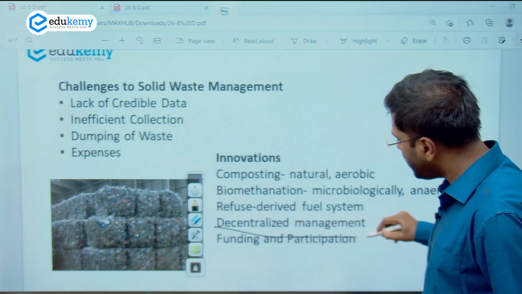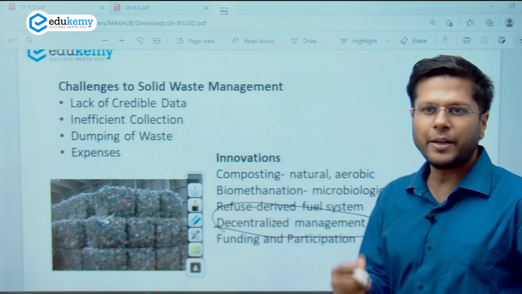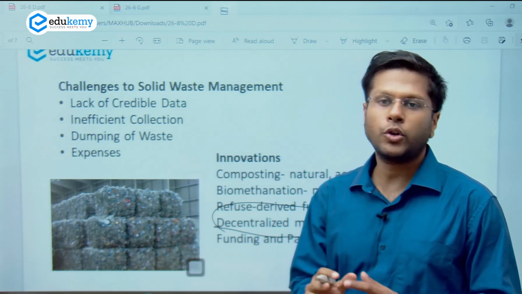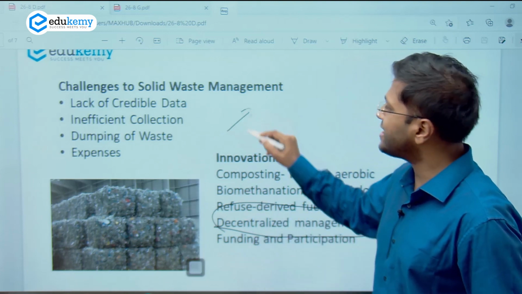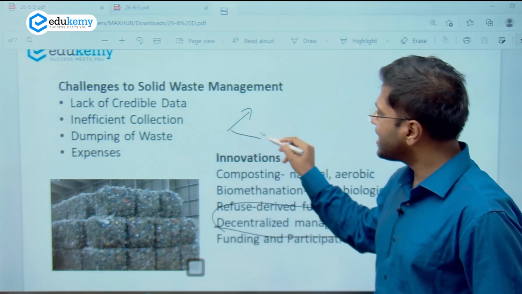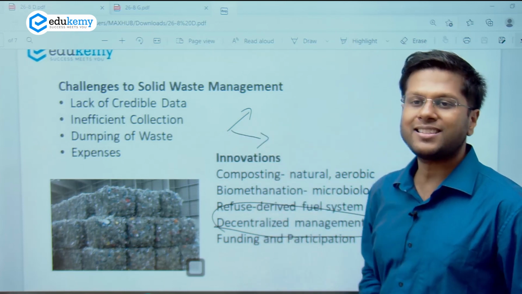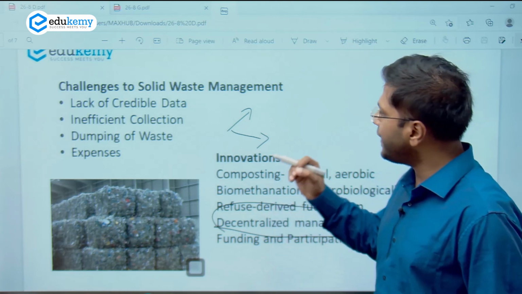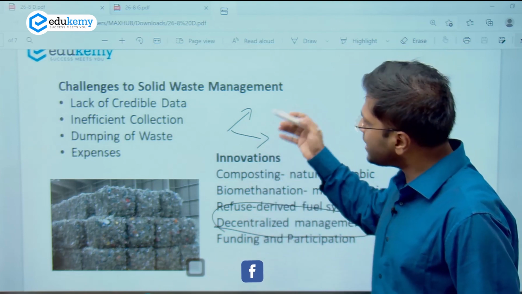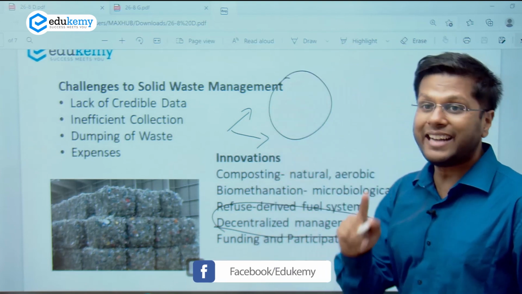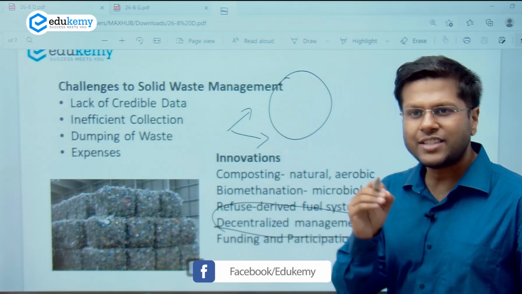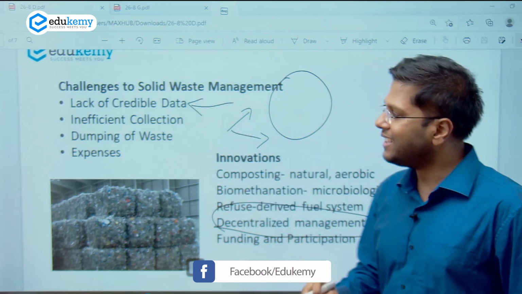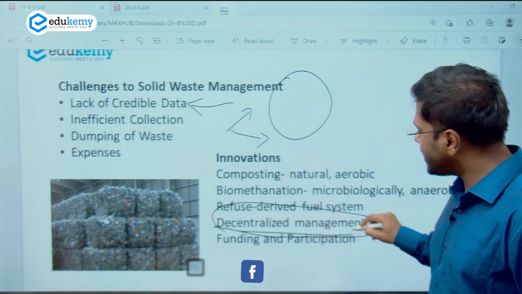And the most important thing is decentralized management. A very simple example of this is places where there are banquet halls. Now those banquet halls have a lot of biotic waste in terms of the food, and abiotic waste, because a lot of single-use substances are used, right? Single-use plastic is used at those places, and single-use entities for decorations are used. Now those are the sites where a lot of solid waste is generated every day, and probably 365 days a year, and therefore tracking of this kind of entity is very important, and decentralized treatment of the same is important.